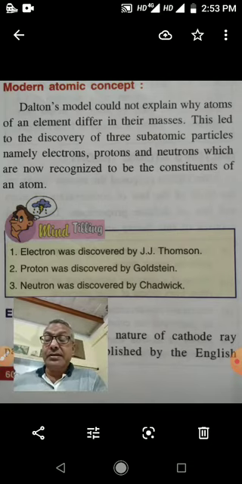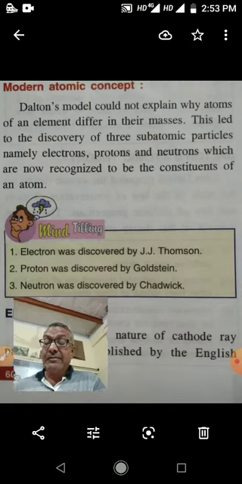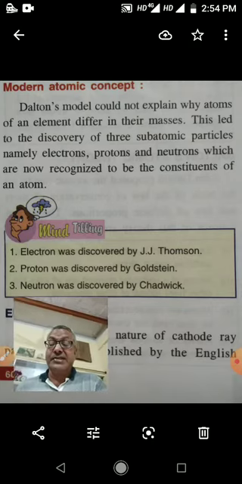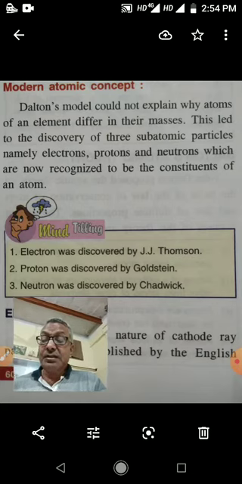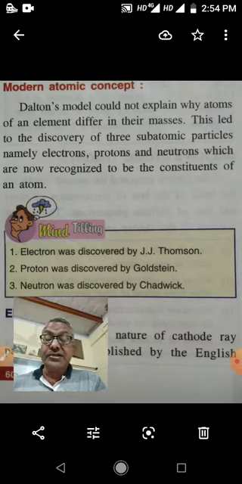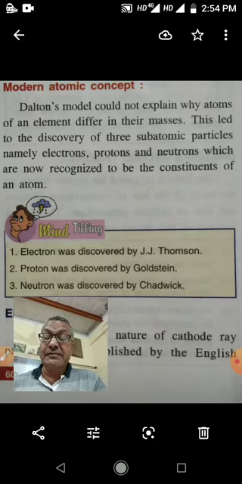But children, Dalton's atomic theory could not explain why atoms of an element differ in their masses. When we take atoms of an element, they differ in their mass. Their atomic number is the same, but mass numbers are different. So why are these differences coming? Dalton's atomic theory could not explain.